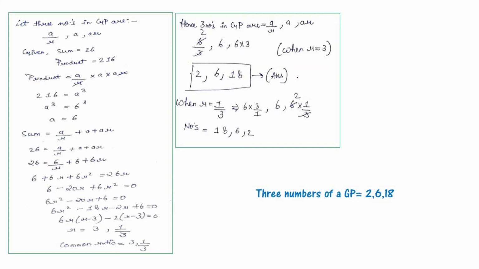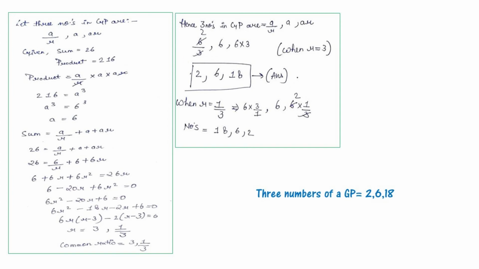Let three numbers in geometric progression be a by r, a, ar, and the sum is given, that is 26, and the product is 216. So the product is equal to a divided by r multiplied by a multiplied by ar. Then r will be cancelled. That will be 216 is equal to a cube is equal to 6 cube. That is a is equal to 6.